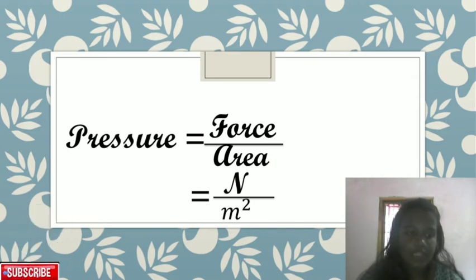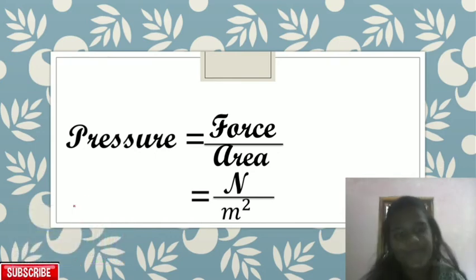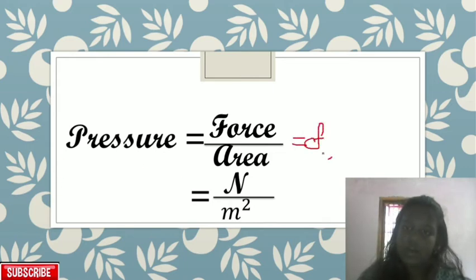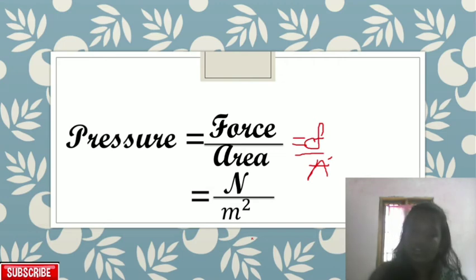Now it's time for equations and problems, for numericals and everything. So how do we find pressure? You know, pressure is the force acting on a unit of area. So the formula is force upon area. If you want to find the pressure, you have to divide the force by the area.